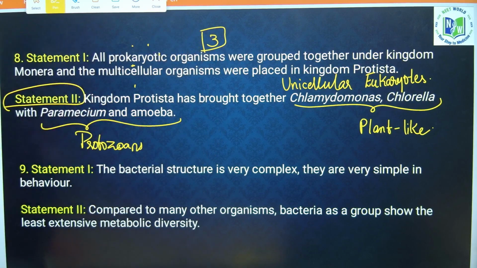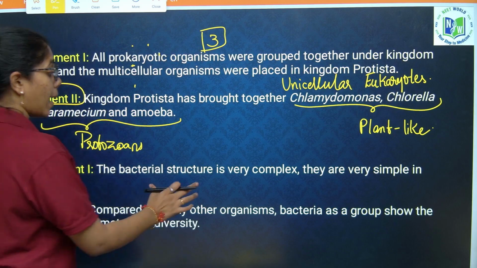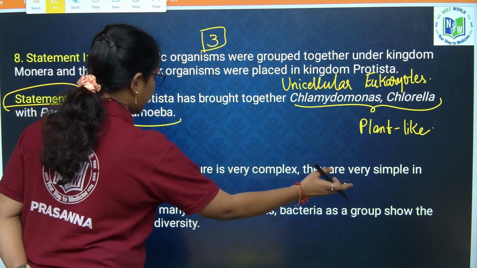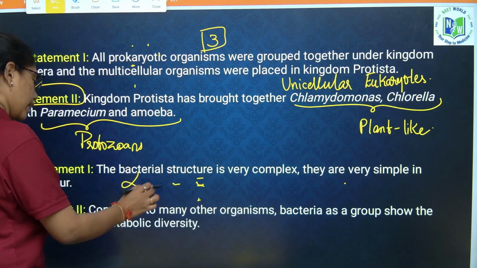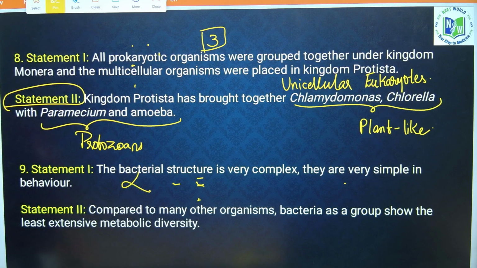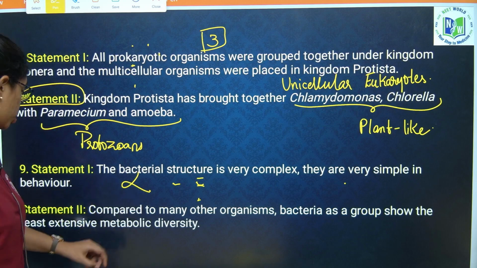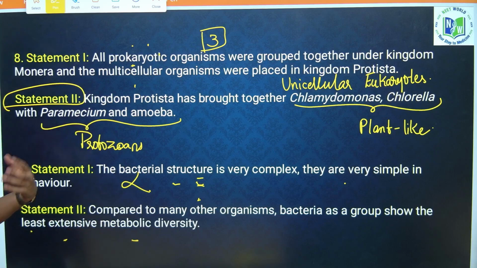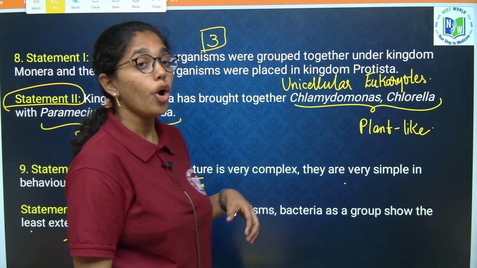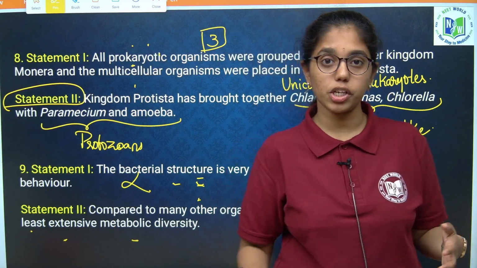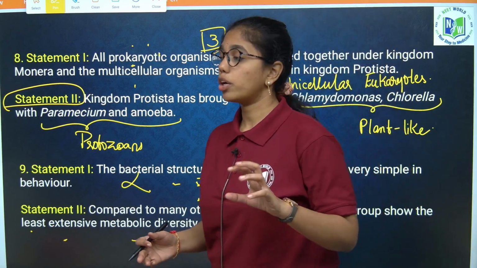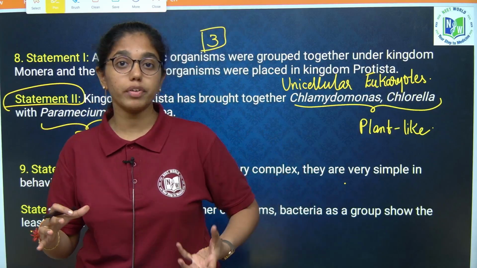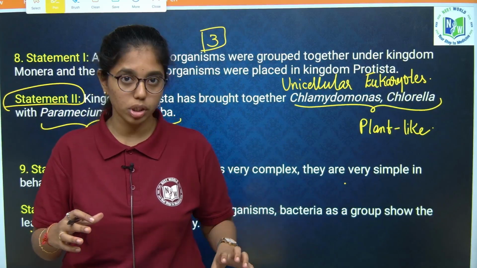The bacterial structure is very complex. No, bacterial structure is simple and very complex in its behavior. Again 1 is wrong. Compared to many other organisms, bacteria as a group show least extensive metabolic diversity. No, they show wide range of metabolic diversity both in nutrition and respiration. In nutrition, if you take autotrophic, heterotrophic, in autotrophic also photosynthetic and chemosynthetic autotrophs.